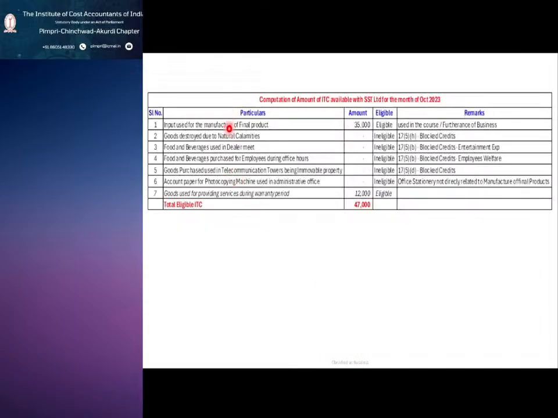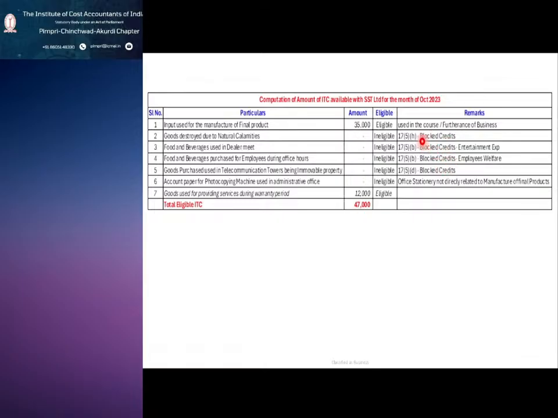So you have to mention all this, and you have to see whether they are eligible to avail ITC. You can say, well, yes, it is eligible. And why is it eligible? We can use it in the course or furtherance of business. Same way wherever ineligible, you have to say these are blocked credits. That means ITC is not allowed.